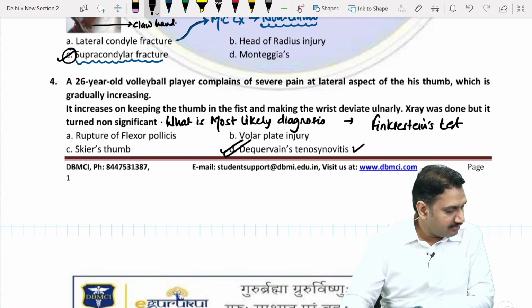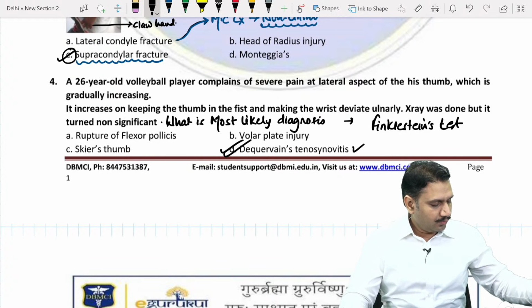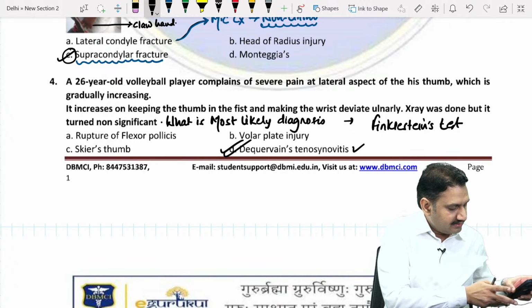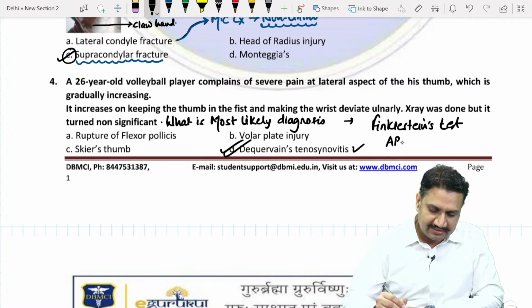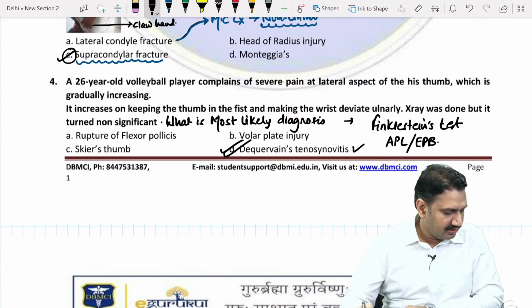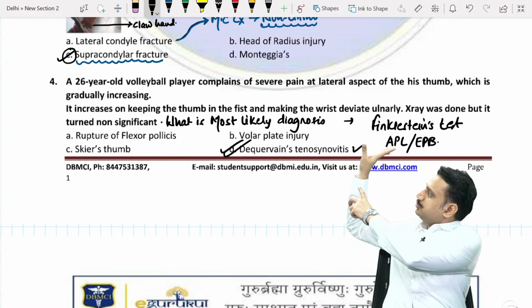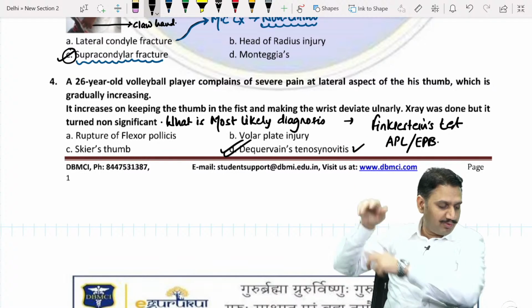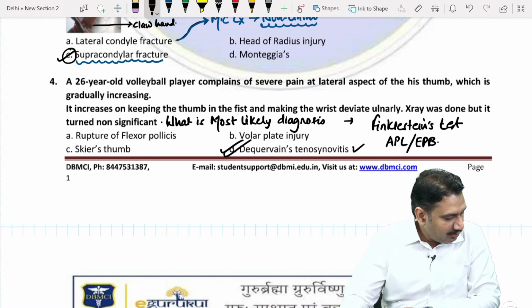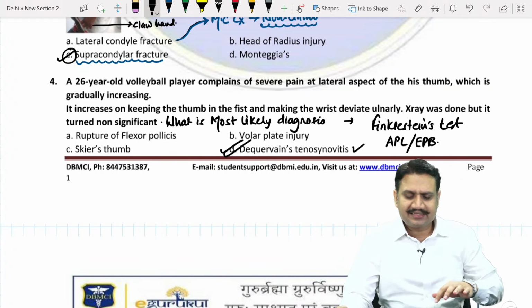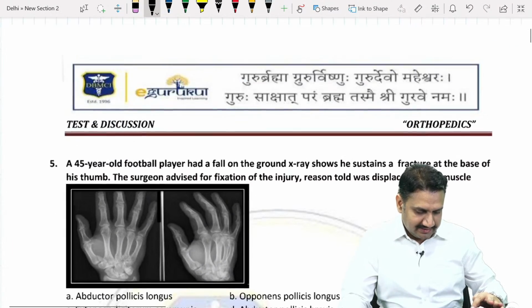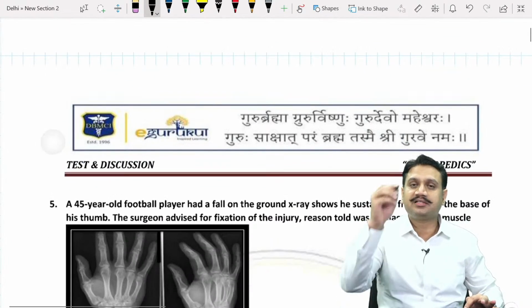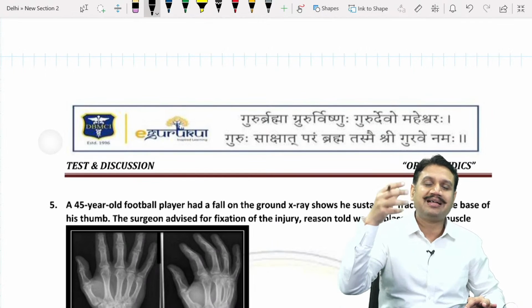What is the most common muscle involved in this? What do you say? The muscles which are involved in de Quervain's are abductor pollicis longus and extensor pollicis brevis. These two make the boundary of the anatomical snuffbox. All right. This question is a clinical question which is asking you for the test. Let's see the next question, and then we'll make another table of the clinical tests which are done at different locations.